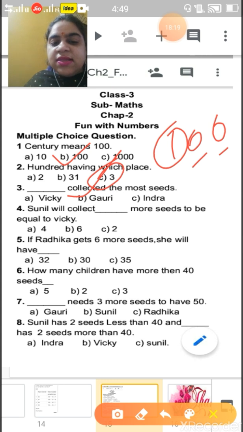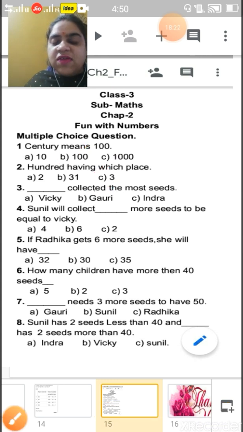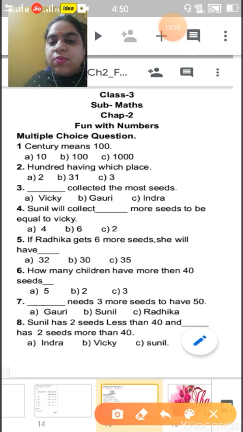Dash collected the most seeds. Who collected the most seeds? Indra. Sunil will collect dash more seeds to be equal to Vicky. So how many seeds does Sunil need to collect? I told you, 4. If Radhika gets 6 more seeds, how many will she have? 30. 24 plus 6 is equal to 30.